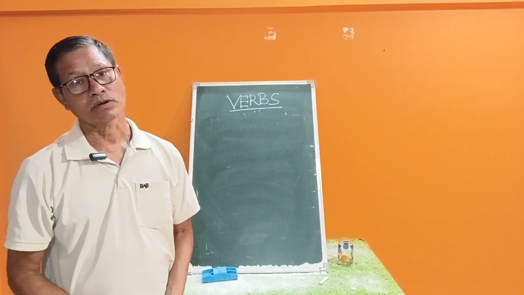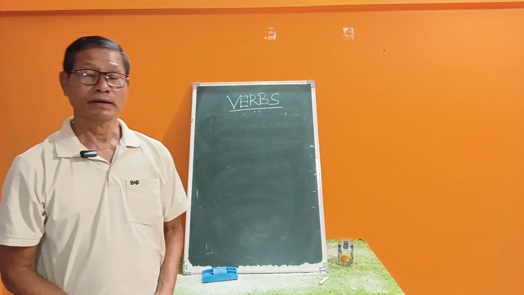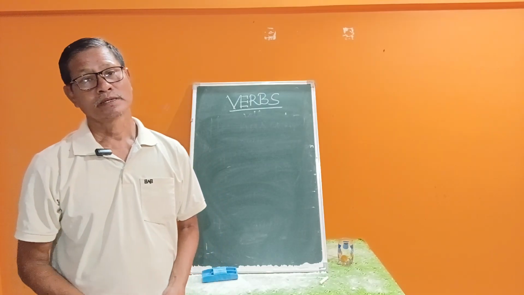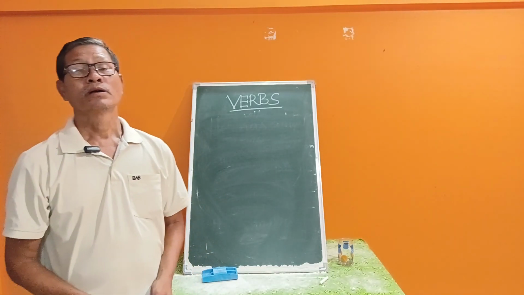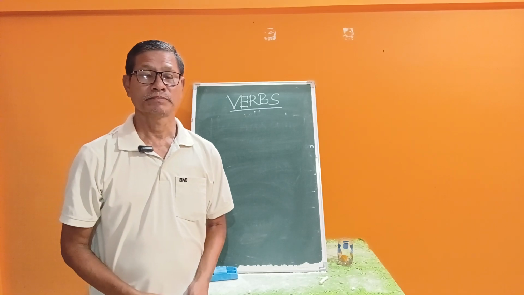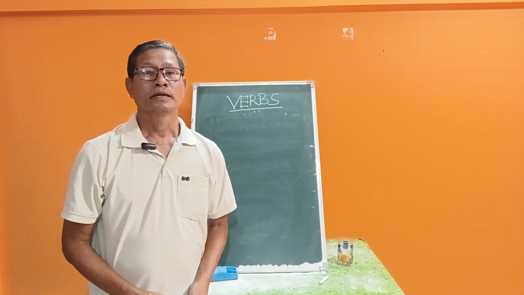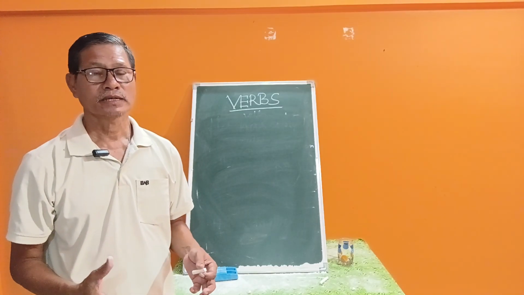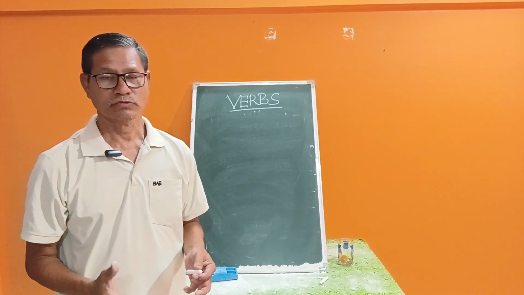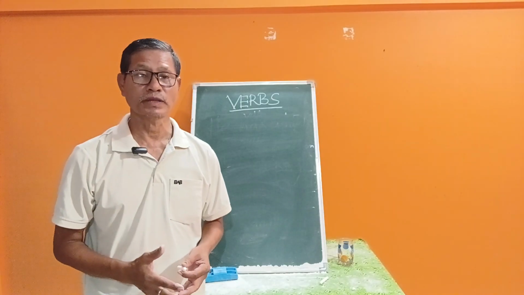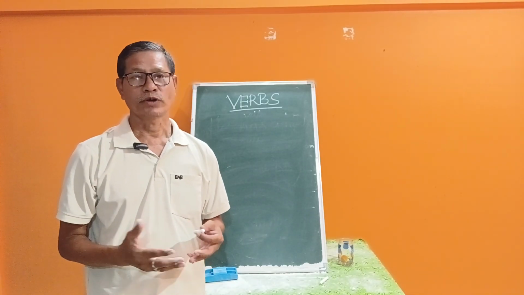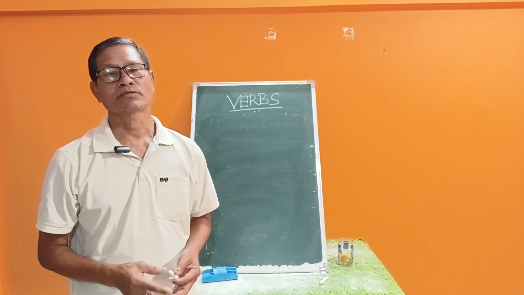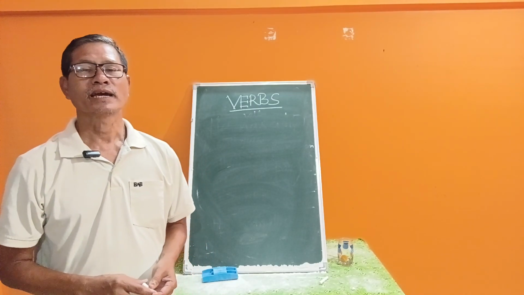We also have to know in what sentences the verbs are required to be used. Next, what is the helping verb? A verb that is only used to help other verbs to form sentences, negatives and interrogatives is called a helping verb.